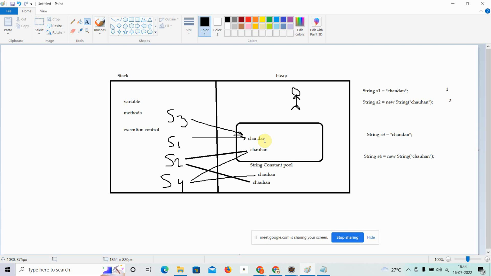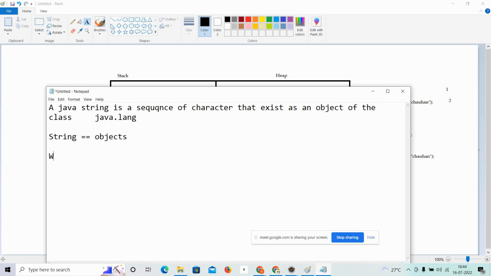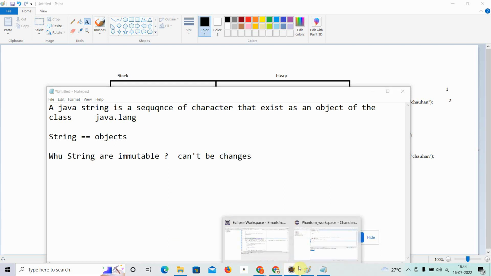Now coming to why strings are immutable. Immutable means that it cannot be changed. This is a very favorite question and a very useful thing. Why are strings immutable? Immutable means cannot be changed. Why are we saying it? So let's come to the real problem.